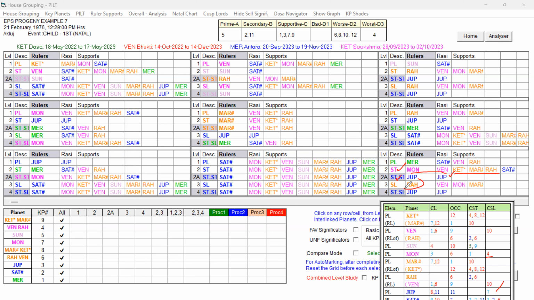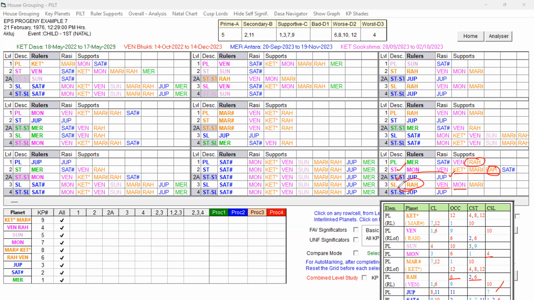And the sublord is Rahu. Rahu is forming a ruler link to this source planet and star lord planet. Rahu is 1, 6 and 2, 6, representing Venus 1 and 9 and 6 and 10. So it is indicating some health issues, some weakness definitely indicated by the sublord. And that Rahu is having Venus and Moon in its supports. Venus is a mixed one and Moon is also a mixed one. So some favorable houses are present, but their weakness is strongly indicated.